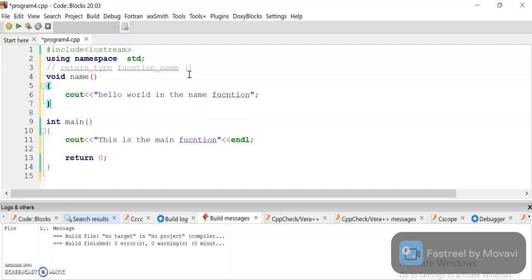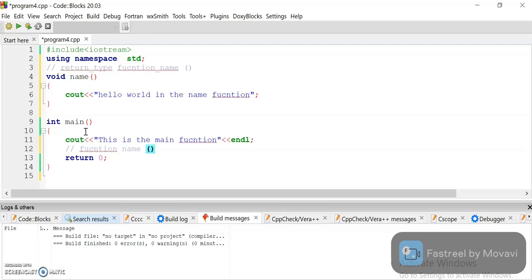Okay, so right now nothing is happening on the output screen because we did not call the name function in our main function. Firstly we have to call this, and the syntax for calling it is the function name, and then our parameters.